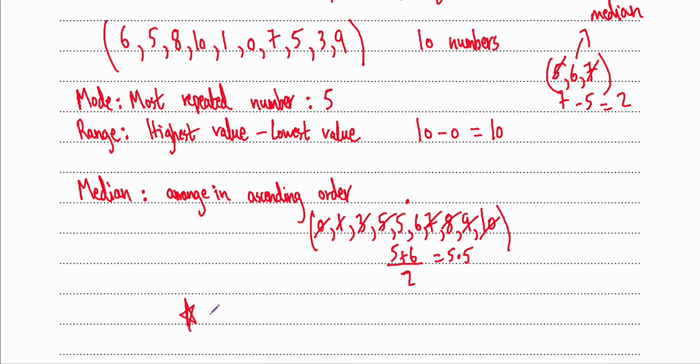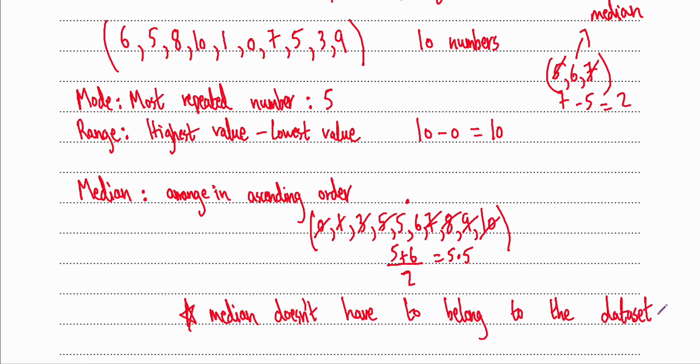The important thing is, the median doesn't have to belong to the data set, because we saw that 5.5 is not in the data set. No one actually scored a 5.5, but that is still the median of the data set that we have. That is still the median of the grades that the class got. Even though 5.5 isn't a grade that anyone specifically got, that would still be the median.